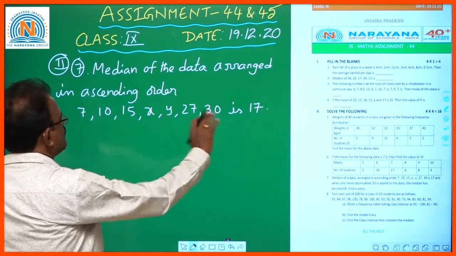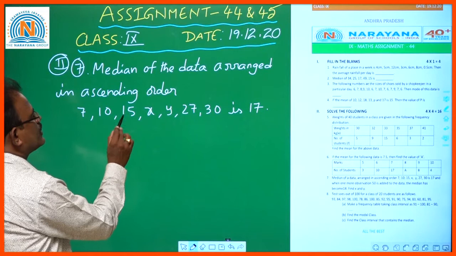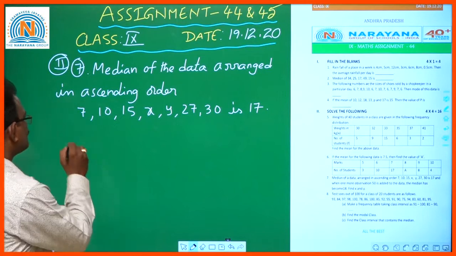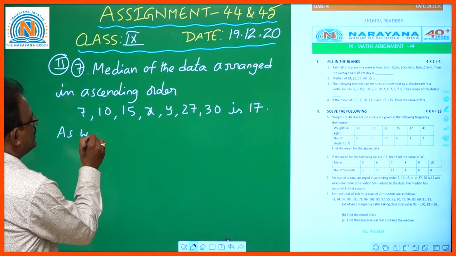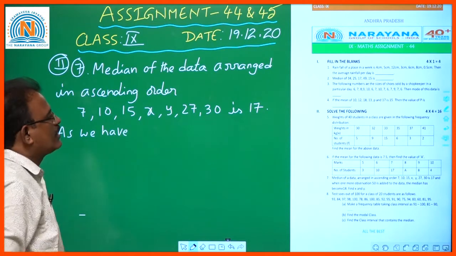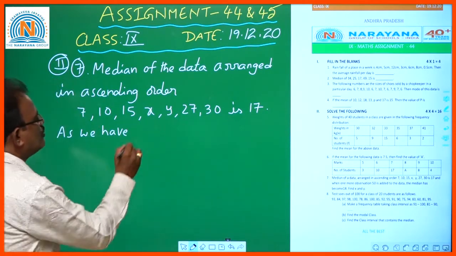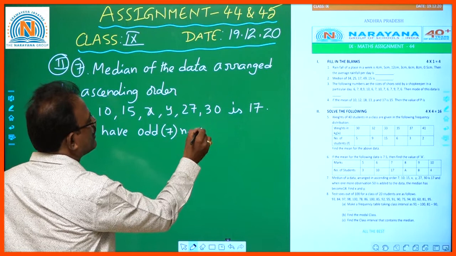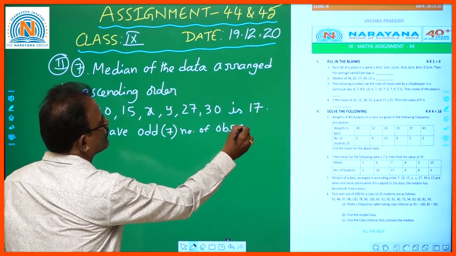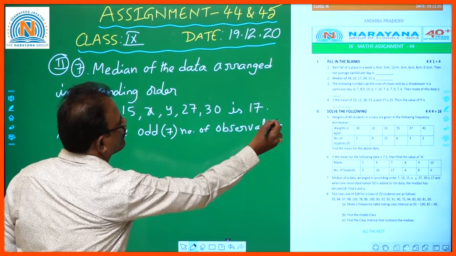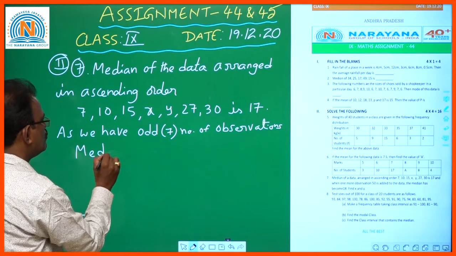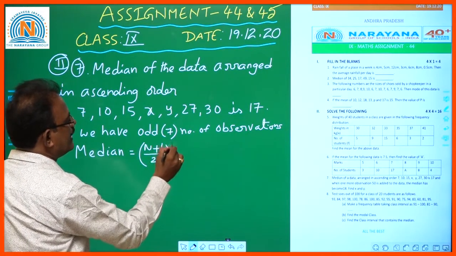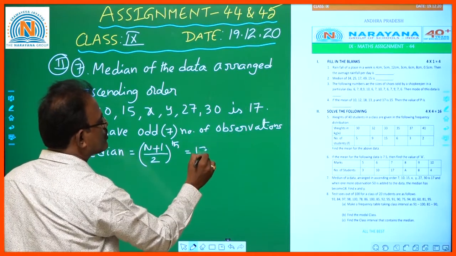That means, first of all, how many observations are there? 1, 2, 3, 4, 5, 6, 7. As the number of observations is odd, and we need to find the x and y values, children, the median is equal to the n plus 1 by 2 th term.